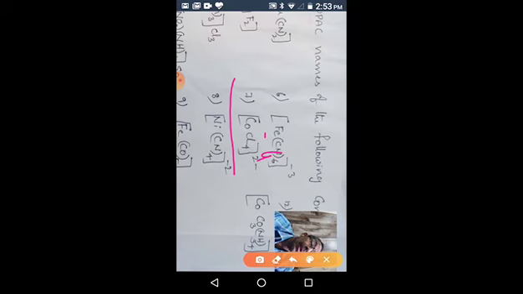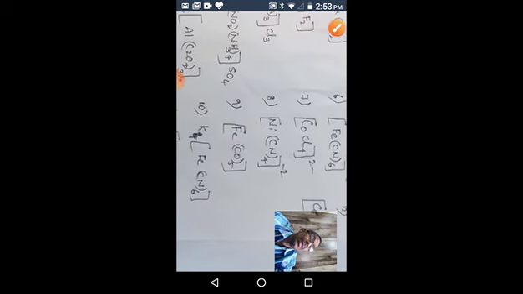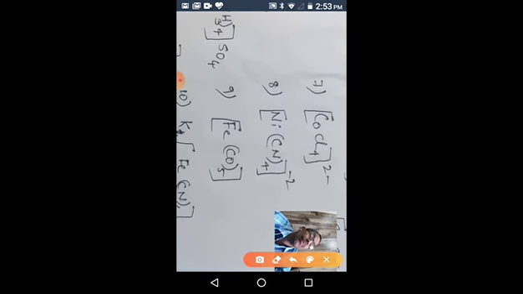Then tetrachlorido or tetrachloro, cobaltate. Why ate? It is an anion. Since it is an anion, ate. Tetrachlorido cobaltate 2 ion. That's the name of the compound. Then this one.